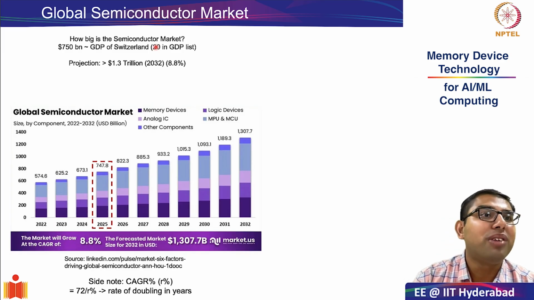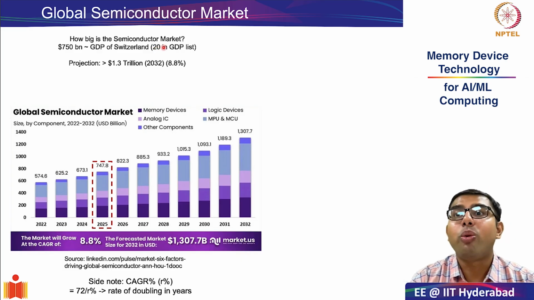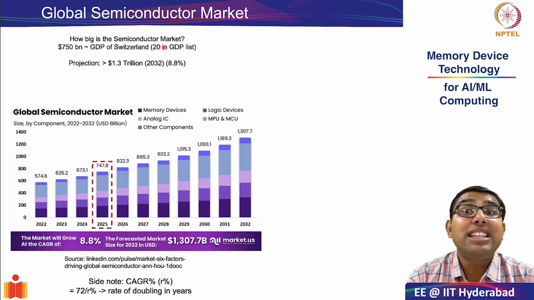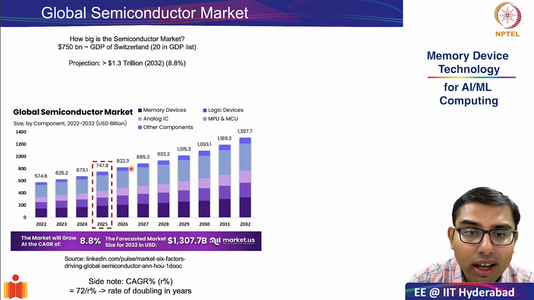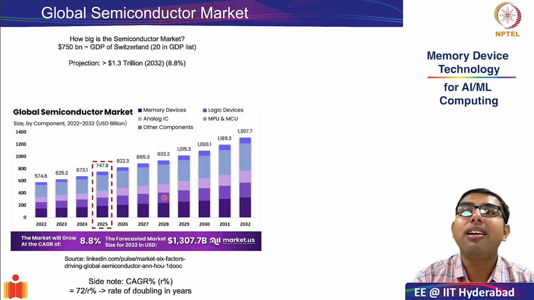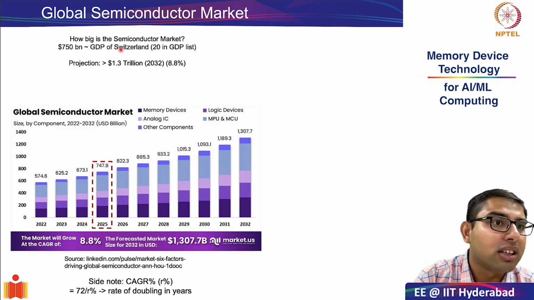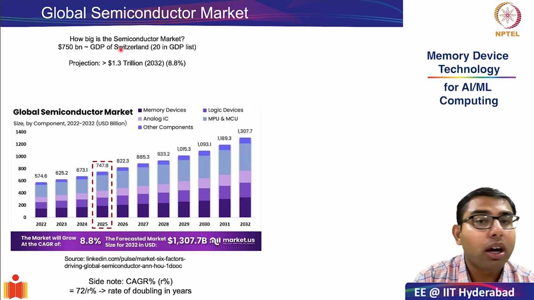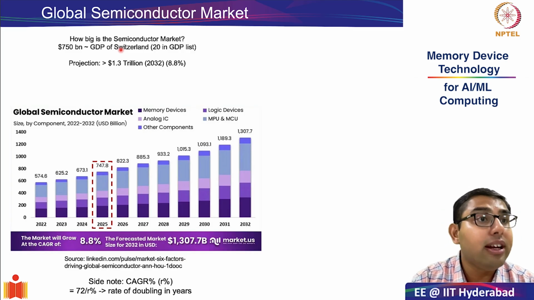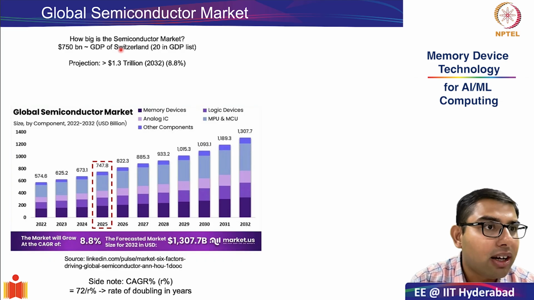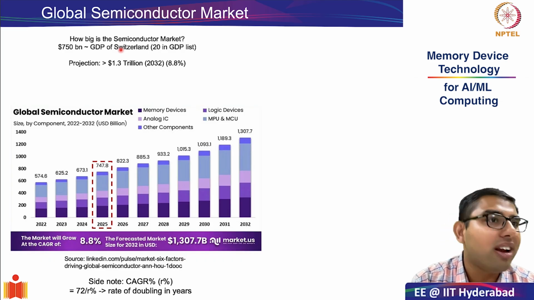Just in a short time, it has now reached 21st. Why is this happening? Because the rate of semiconductor manufacturing growth is much, much higher compared to big European countries. So, do you know what is roughly the growth rate in Europe? It is roughly 1%. For the US, it is roughly 2.5%.